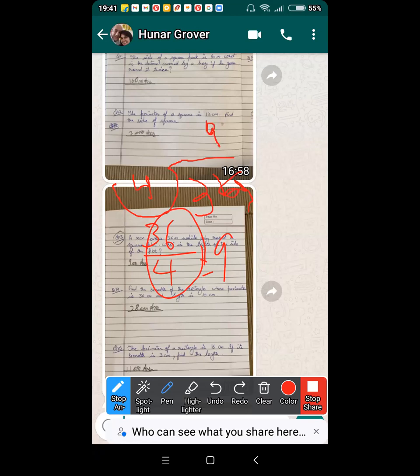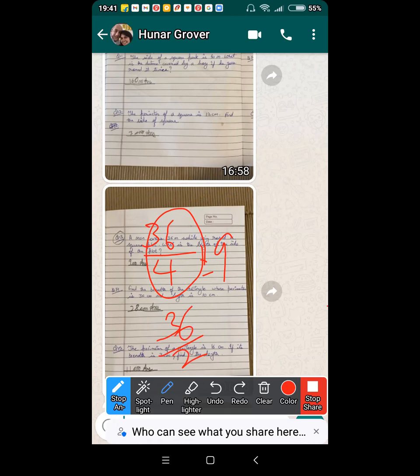So my answer is correct. Yes. But you need to get the logic right. Did you understand why we did it the way we did it? Yes. Okay. Now, Hunar, did you find question 14 easy? Find the breadth of the rectangle whose perimeter is 36 and length is 10 centimeter.